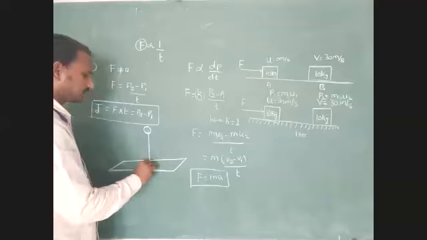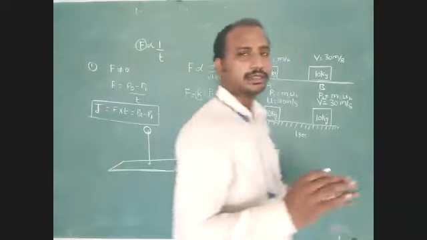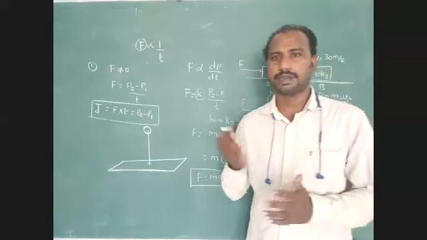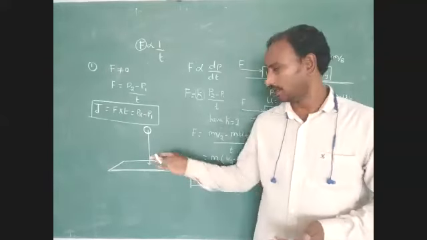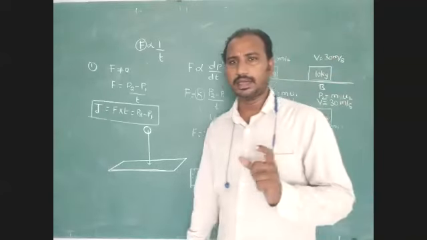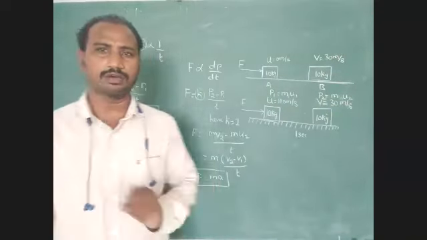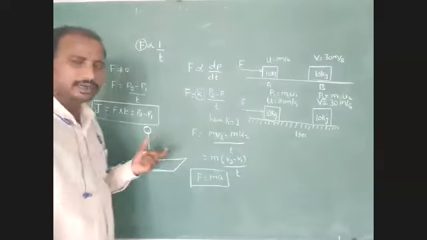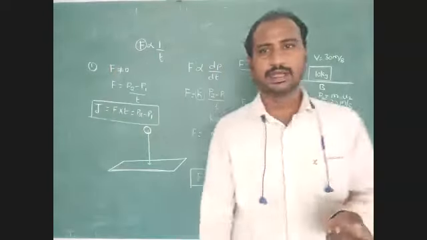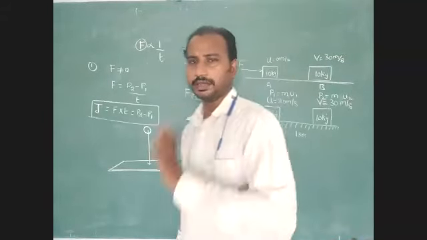Then it touches the surface of the glass plate, and immediately that glass plate breaks. What is the reason? Here that glass plate experiences a large amount of effective force, then immediately it breaks.